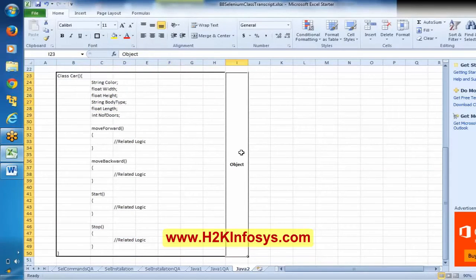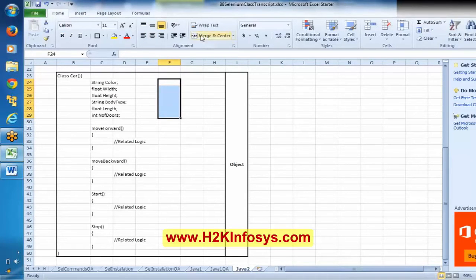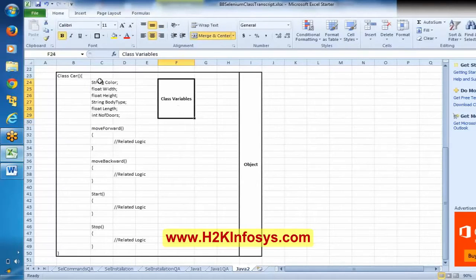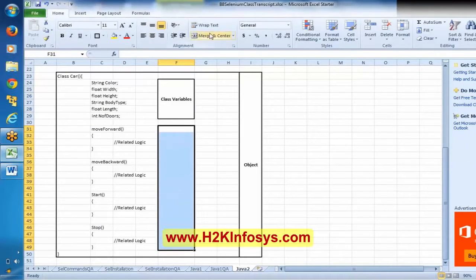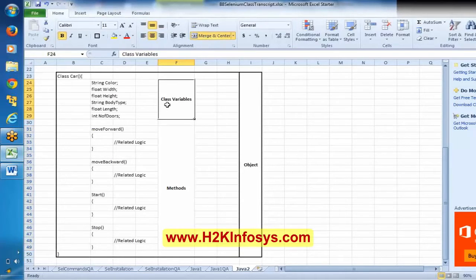So this entire thing will be called an object, and observe these properties: technically in Java we call them class variables.